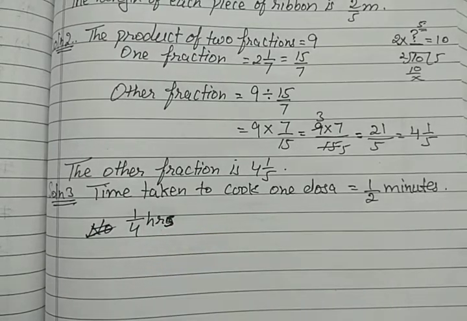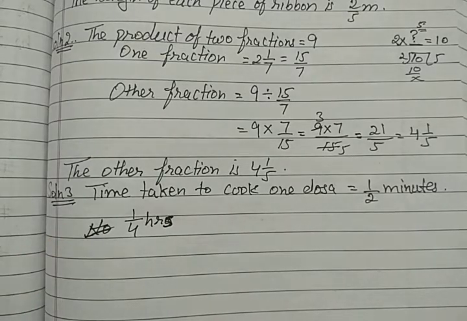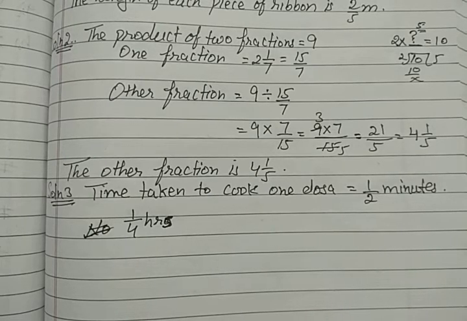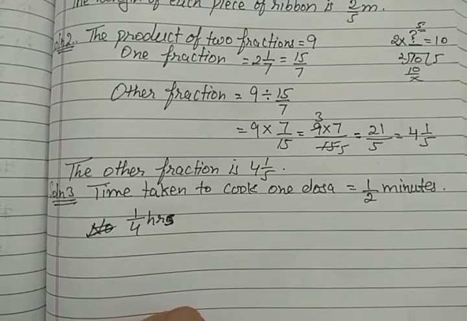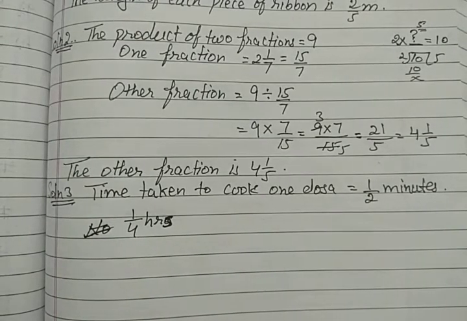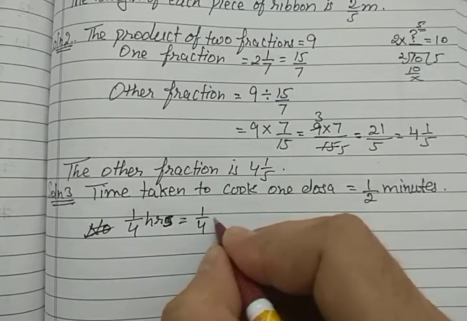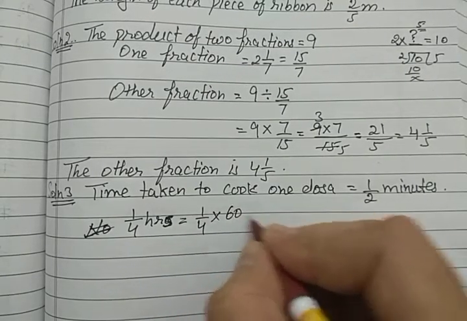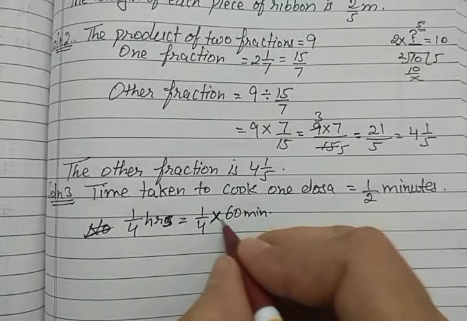How can we convert this 1/4 hours into minutes? Here we have to convert a bigger unit into a smaller unit. So what do we do to make a bigger unit into a smaller unit? We have to multiply. What is the relation between the hour and the minute? How many minutes are there in 1 hour? There are 60 minutes in 1 hour. So we'll multiply 1/4 by 60 minutes.